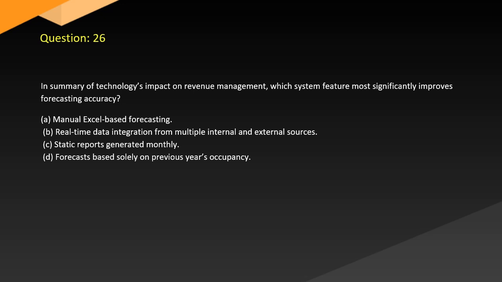Question 26. In summary of technology's impact on revenue management, which system feature most significantly improves forecasting accuracy? A. Manual Excel-based forecasting. B. Real-time data integration from multiple internal and external sources. C. Static reports generated monthly. D. Forecasts based solely on previous year's occupancy.